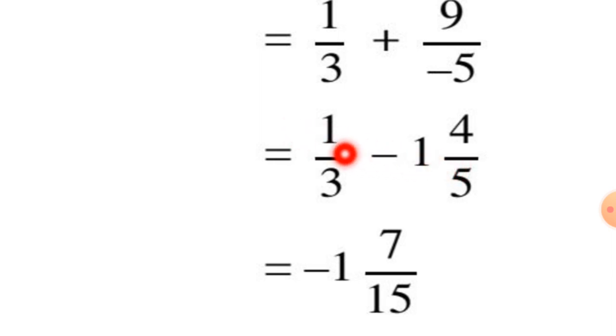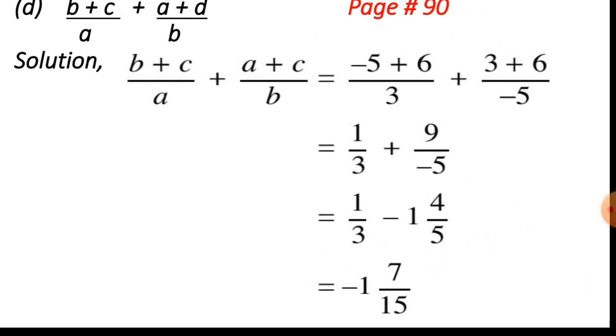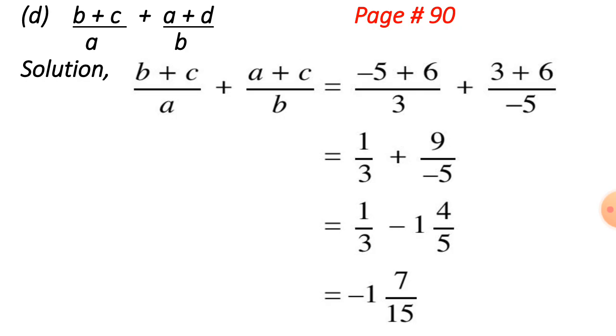If we solve these, we will get minus 1 into 7 over 15. We have done the LCM as well as the mixed fraction, so all students should practice and know about the LCM. The answer is minus 1 into 7 over 15.